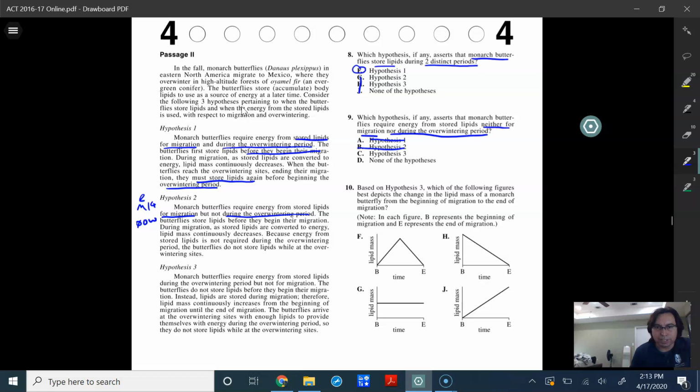And then 3 again is saying monarch butterflies require energy from stored lipids during the overwintering period, but not for migration.